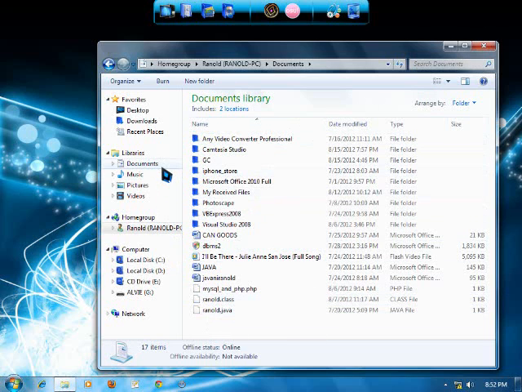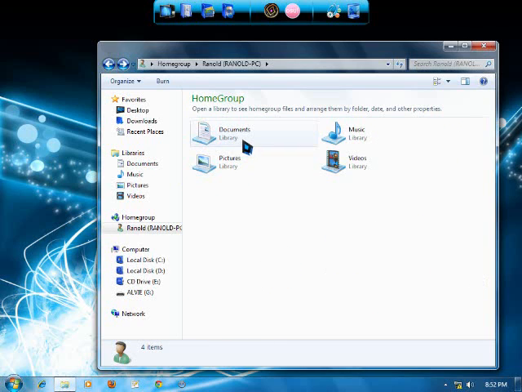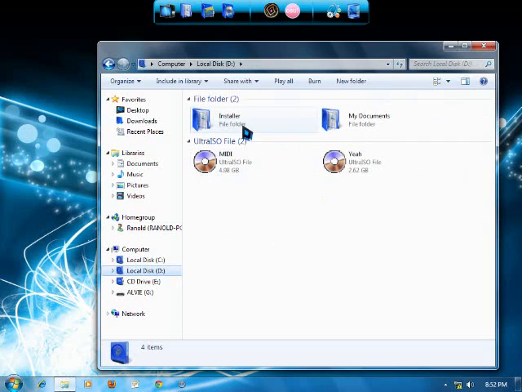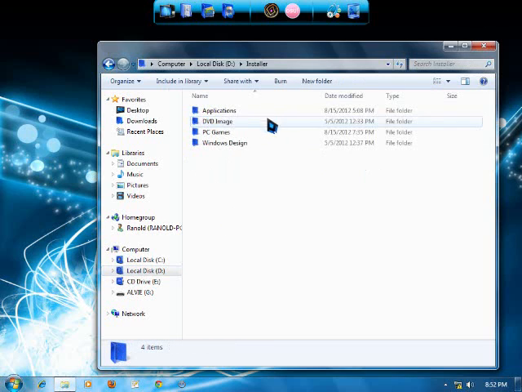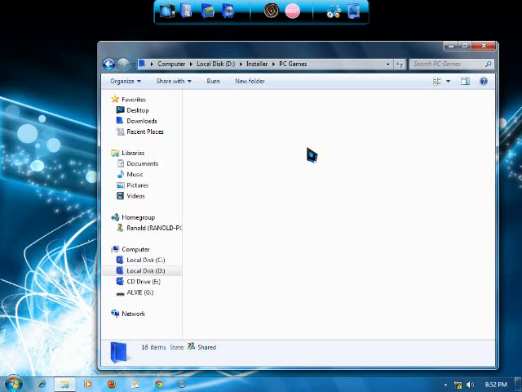We can also share files from the other PC. As you can see here, he only shared documents, music, pictures, and videos. But we can also share other files from other links, other folders. I'll try to share a file in local disk D where I store my backups, installers, and PC games.